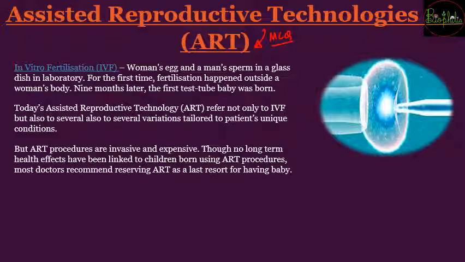So what was done in IVF? First of all, the person took out the woman's egg and the man's sperm. An egg was taken from one woman, and from a man he took the sperm. Now he combined these gametes, that is egg and sperm, in a laboratory dish. When they were combined in the laboratory dish, that was when it was fertilized. For the first time the fertilization had happened outside the woman's body.